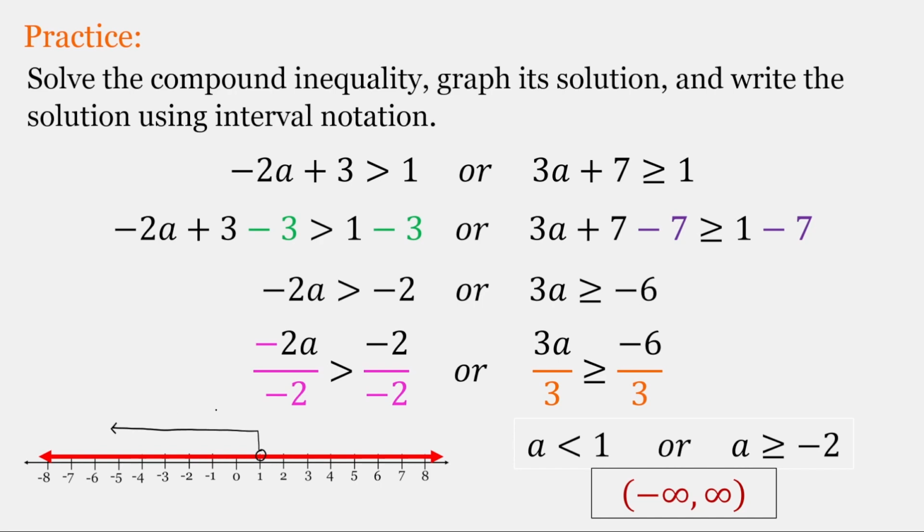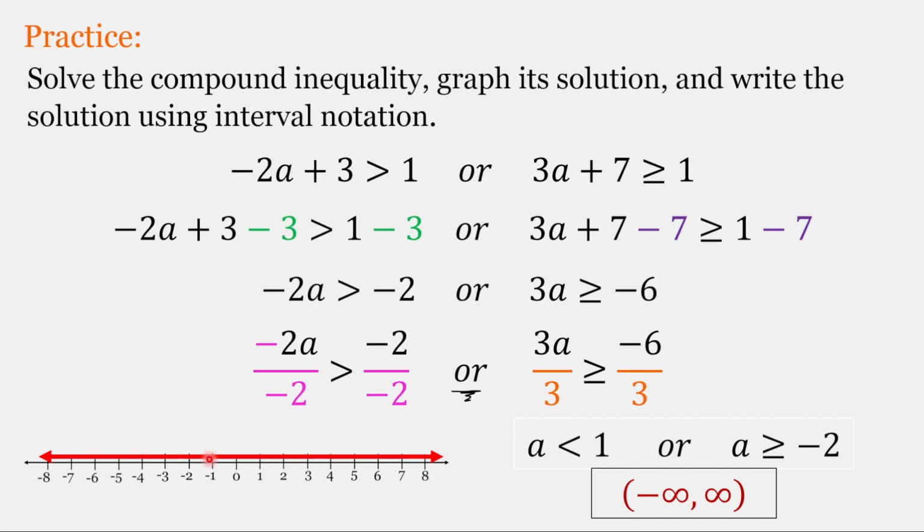Then for a greater than or equal to negative 2, we have a closed circle at negative 2, and then everything bigger than negative 2. And this is joined by an or, so it just needs to be in one of those two sets of numbers. All numbers are either greater than or equal to negative 2 or less than 1.